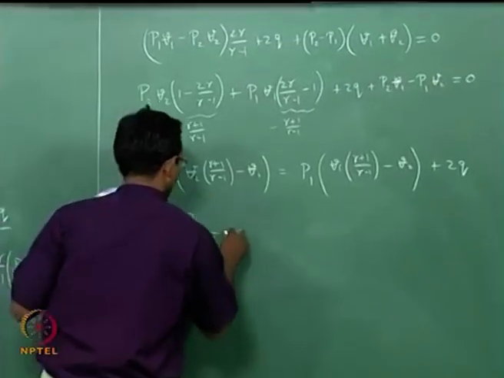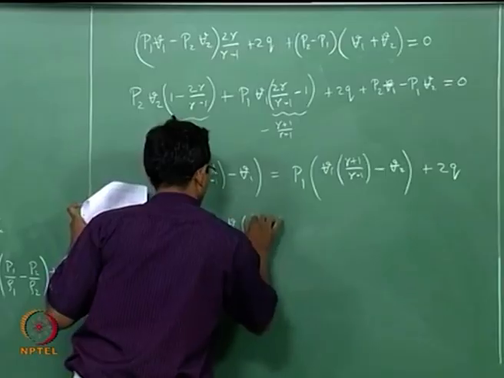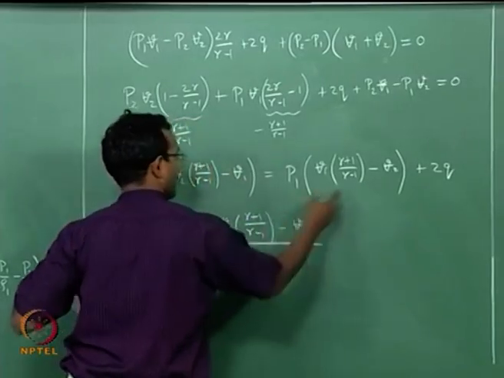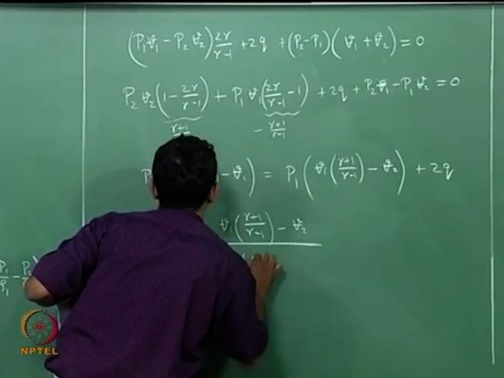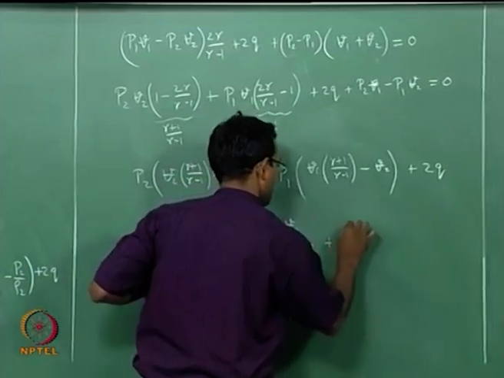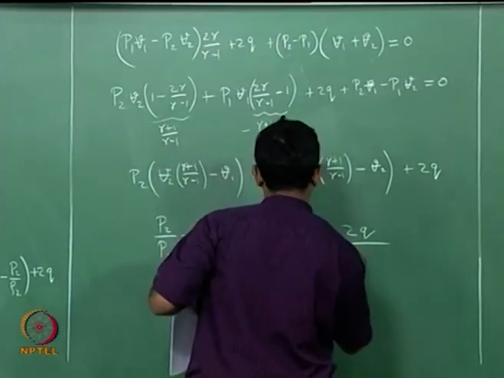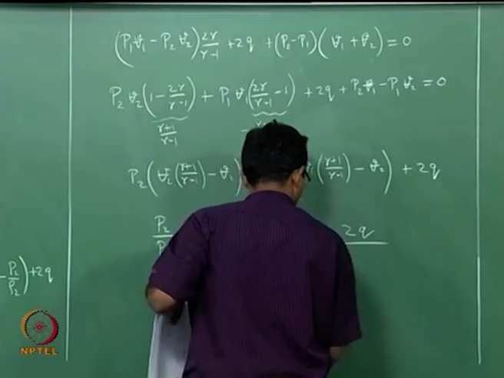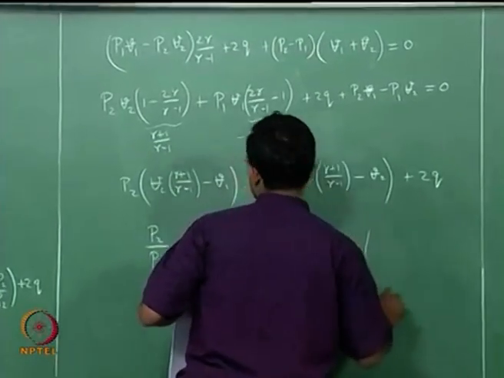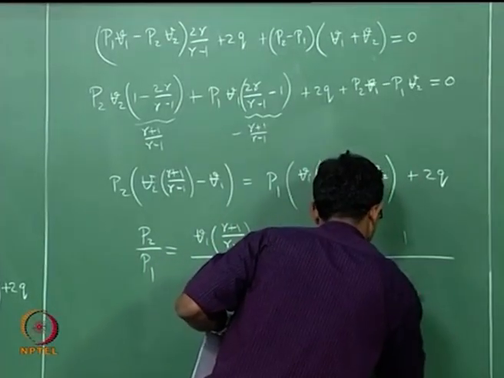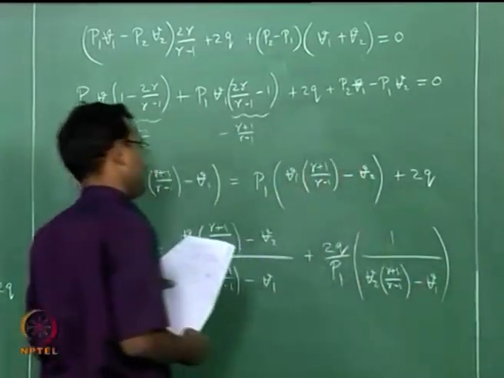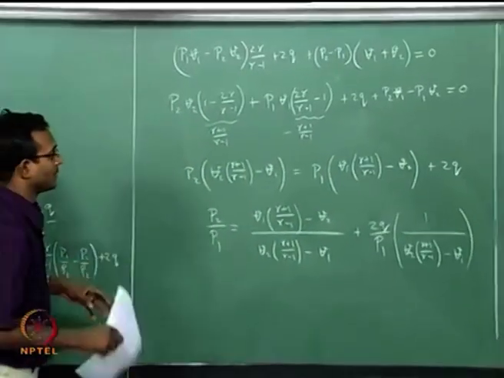So I will get P2 by P1 as V1 into gamma plus 1 by gamma minus 1 minus V2, divided by this whole expression, V2 times gamma plus 1 by gamma minus 1 minus V1, plus 2q by P1 as a separate thing, multiplied by this. It comes to this expression.